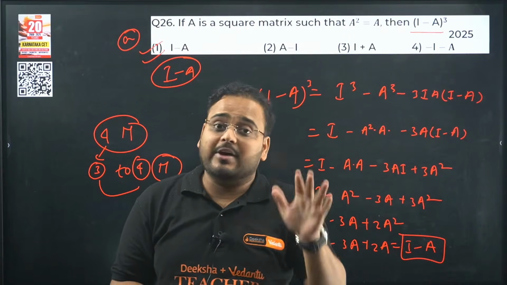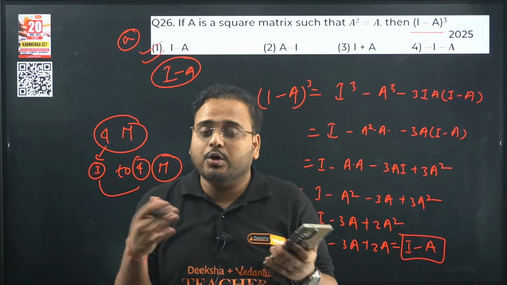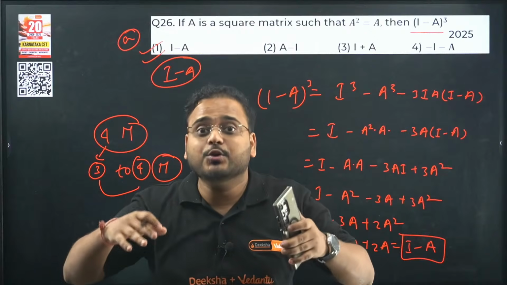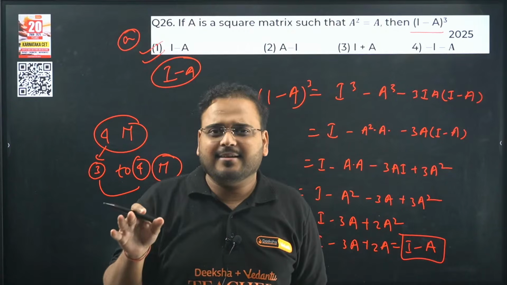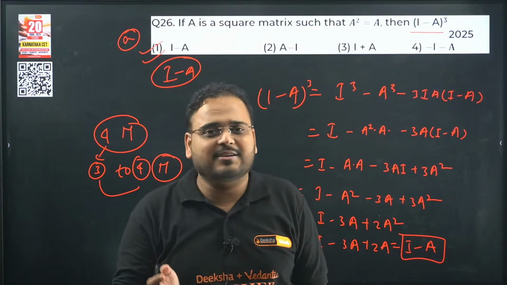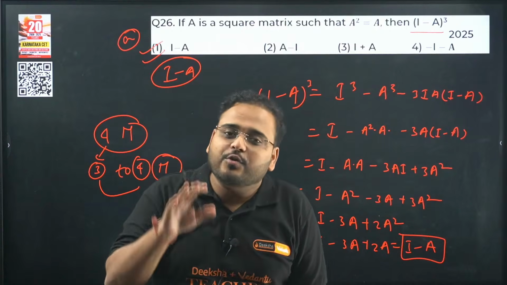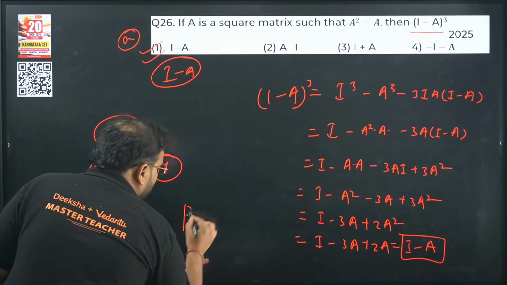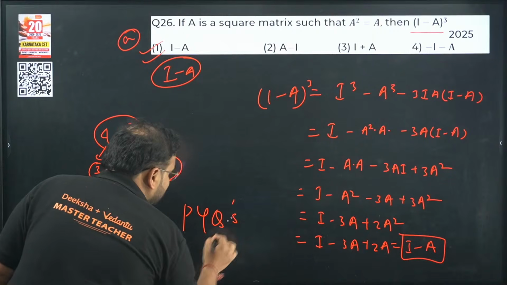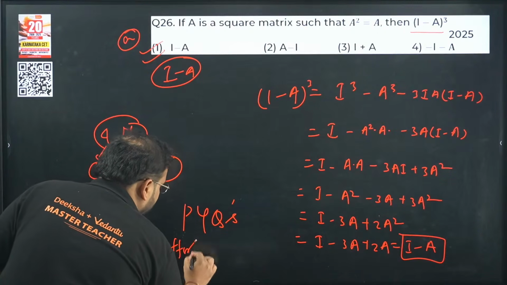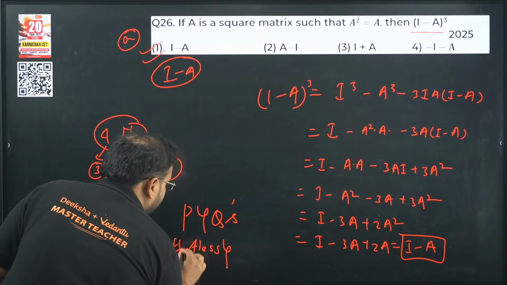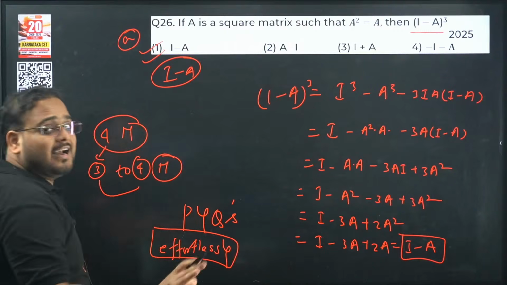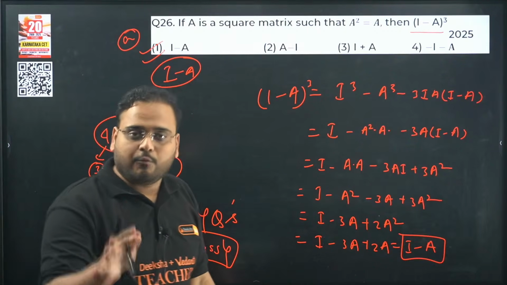If you want to know whether you're doing good or not, if you can solve PYQs like Rohit Sharma, you like cricket. Do you like his shots? He makes effortless pull shots, right? And all the shots. If you can solve PYQs effortlessly, then you are prepared for KCET. One more thing.